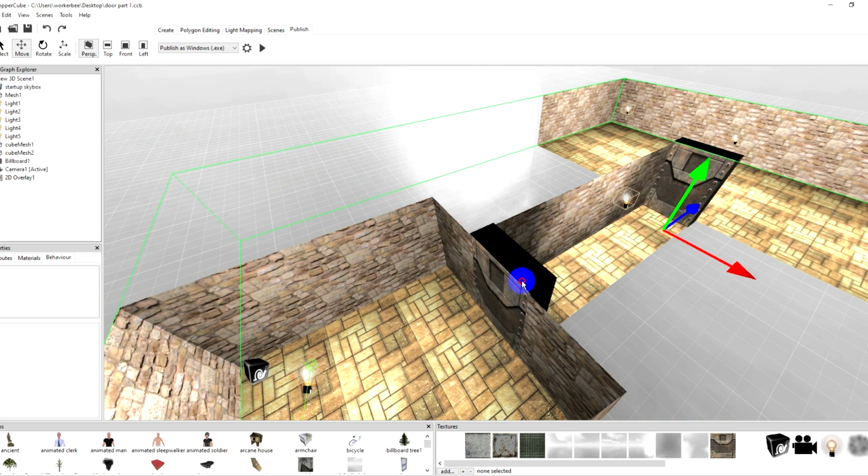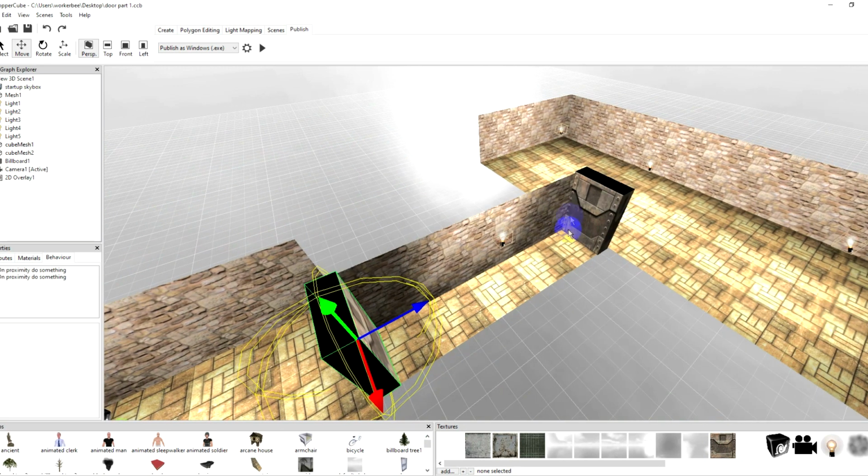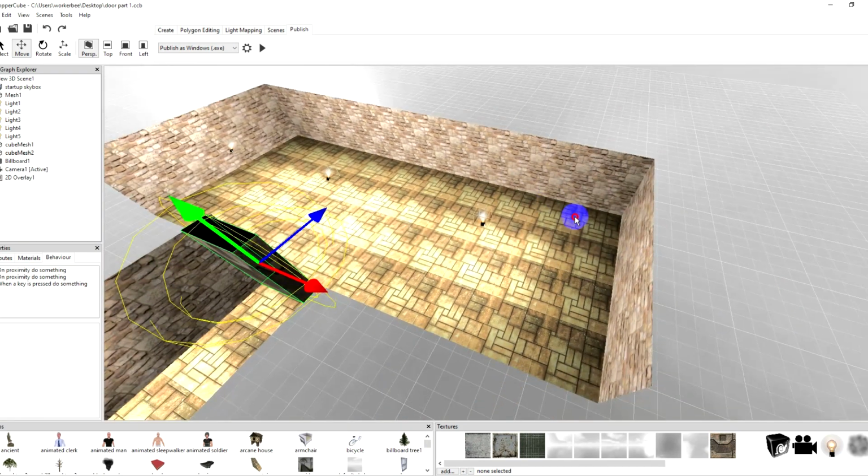So there's two ways to do doors: you can have variables 0 and 1, or you can have it just hit E and then you open up a door.